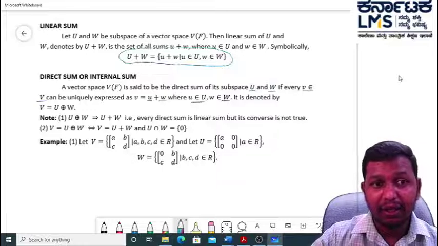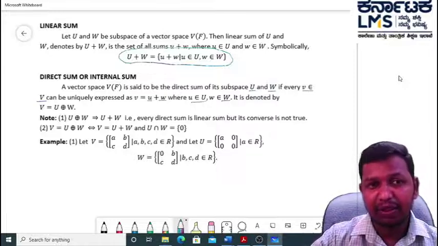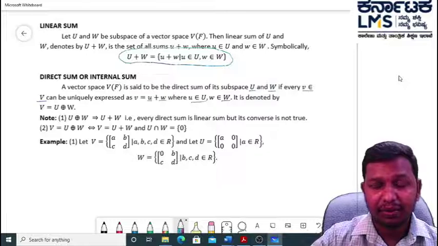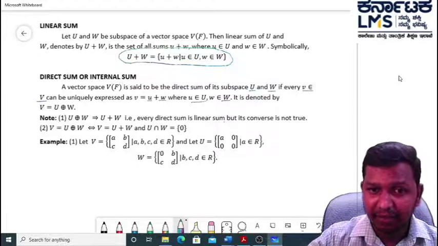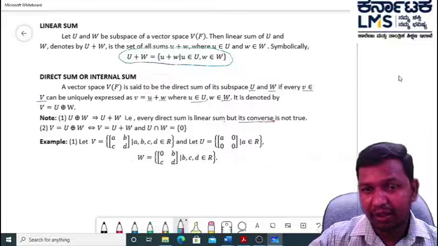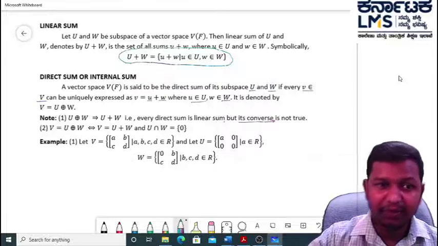Note that U direct sum W implies that U and W satisfy the linear sum. That is, every direct sum is a linear sum, but its converse is not true.